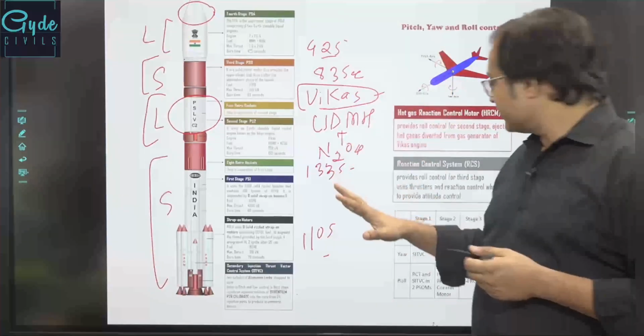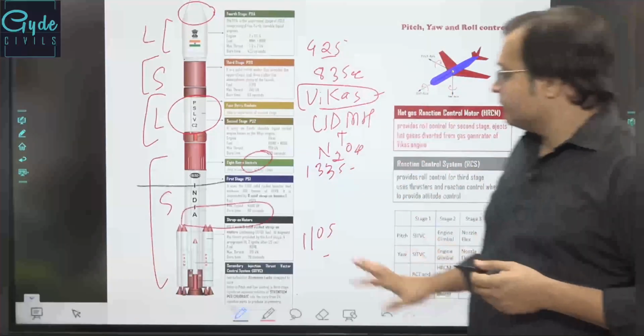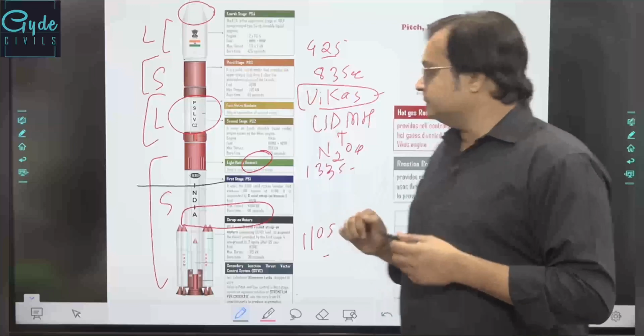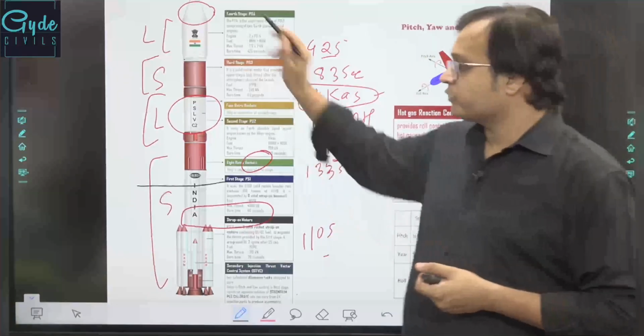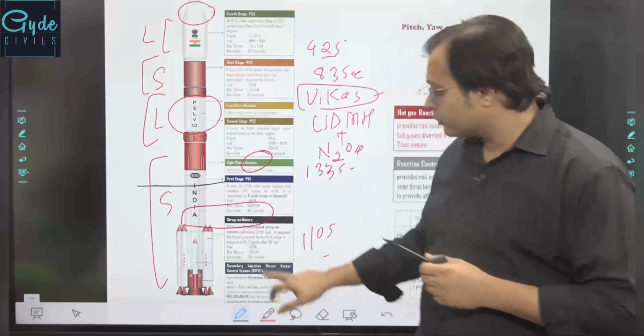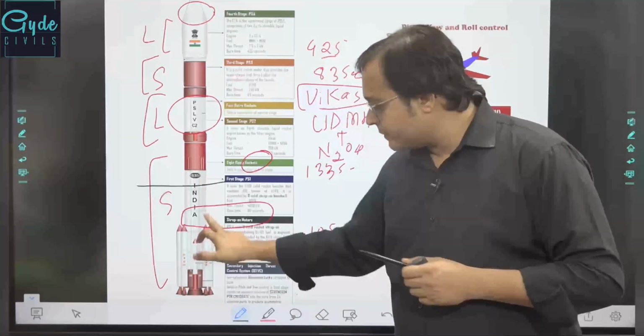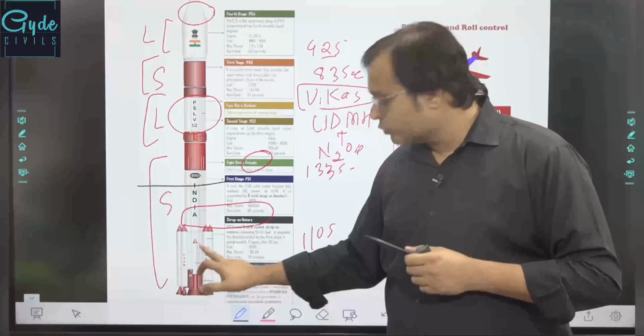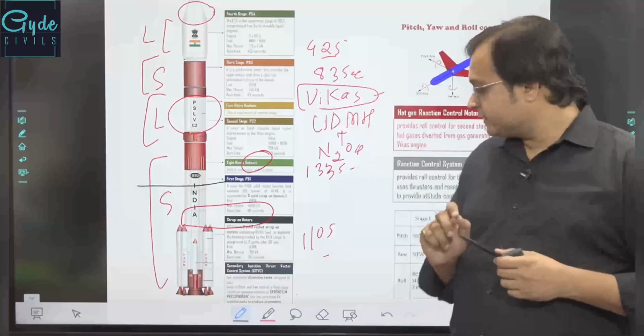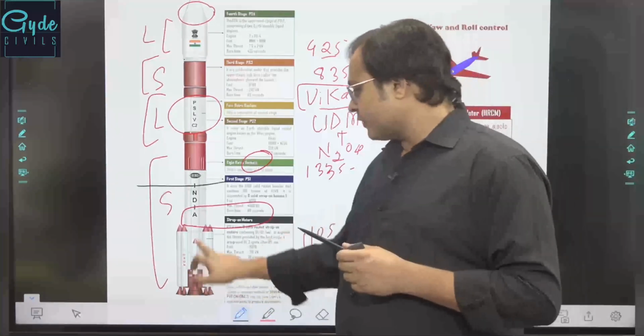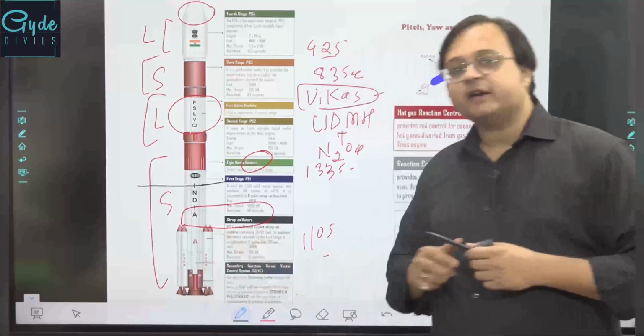Coming back to the basic design of PSLV again, PSLV will have the solid and liquid stages. Apart from these, it also has certain cylinders strapped along with the PSOM, or the primary strap-on motors. These are the secondary injection thrust vector control systems, SITVC.